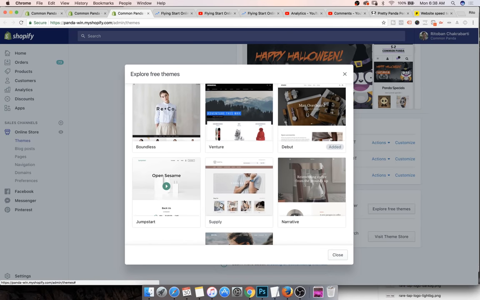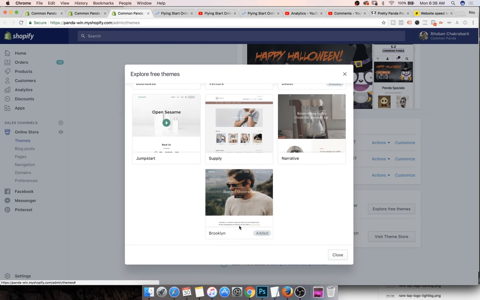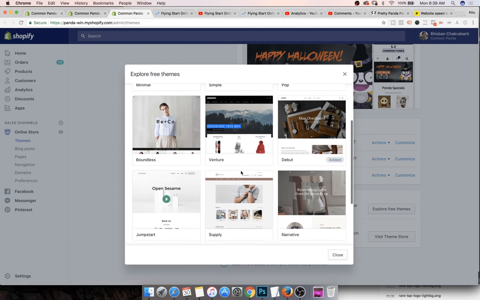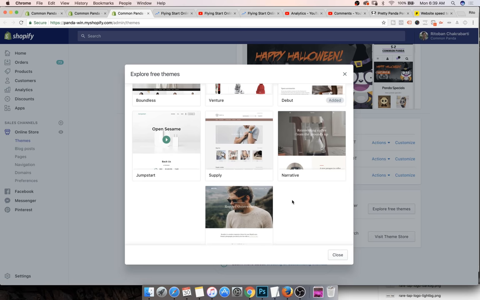Now, of course, listen, guys, once you set up this theme, it's not going to be completely conversion friendly out of the box. It depends on product to product. For example, Brooklyn, Supply and Venture are all for apparel and outdoorsy related products. So if you want to sell something unique, something different, you want those impulse buyers, right? And the only reason people are buying from your Shopify store is because they saw your video ad or your image ad on Facebook. They had an impulse to buy, they reached a store and they made the purchase.